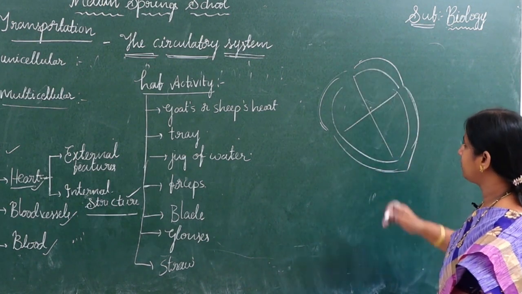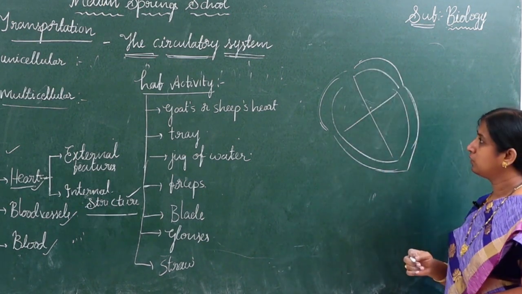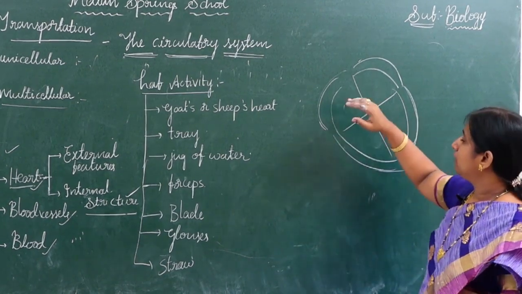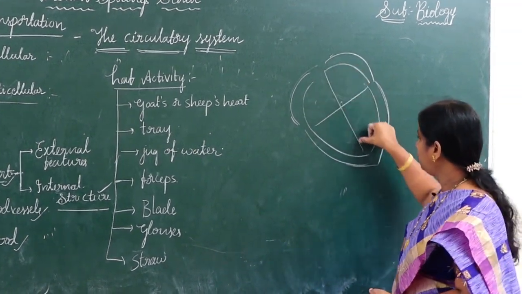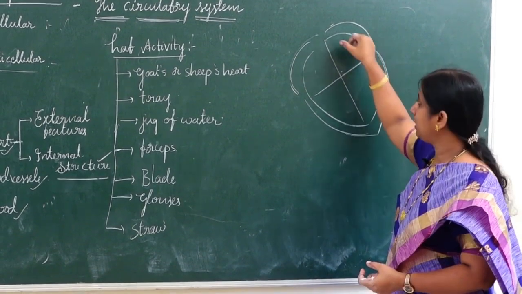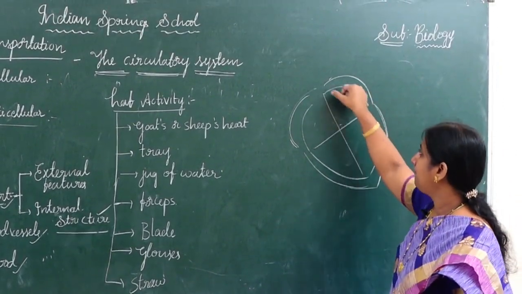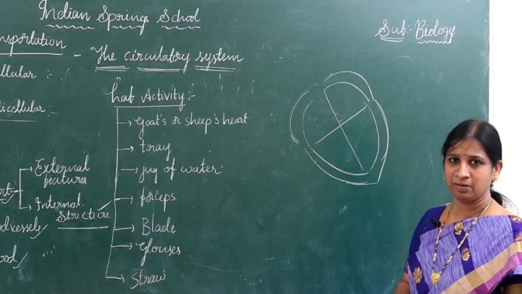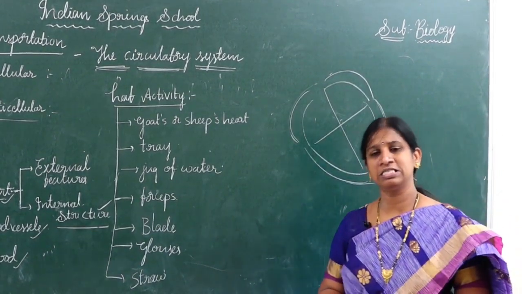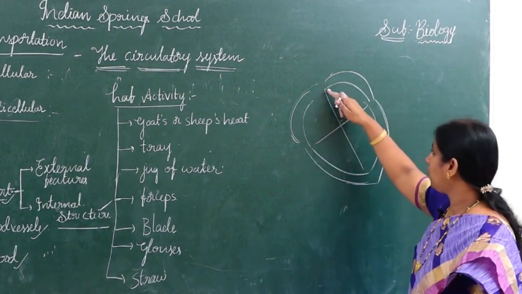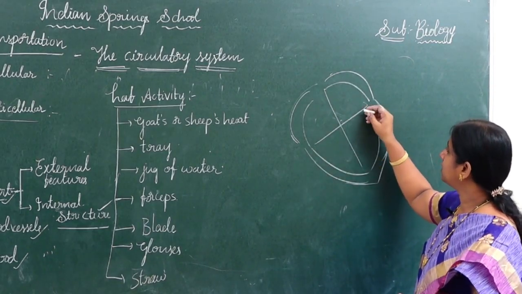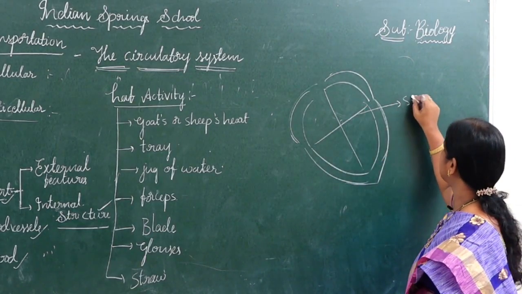First point, when we see inside, what can we notice? Inside the heart there are two partitions, children, one longitudinal and one horizontal, wall like structures, which we call septum.